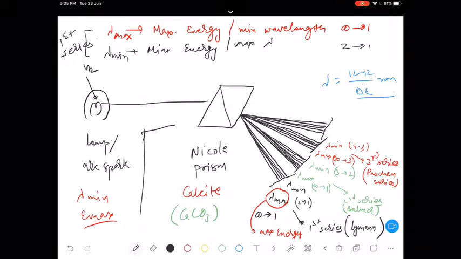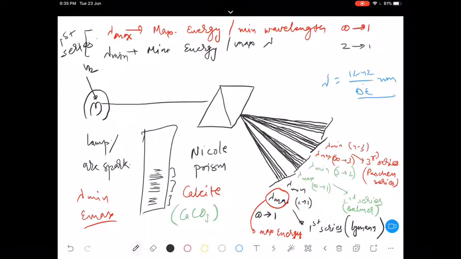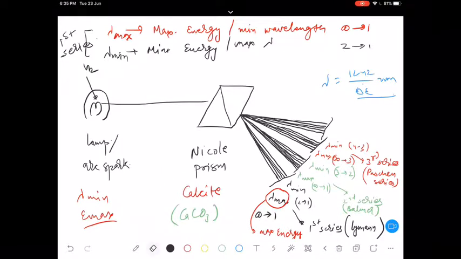We will observe them in this particular manner, that here 1 2 3 4 5, this one series, another series, like that. This kind of spectrum we are going to obtain. That kind of spectrum is called a line spectrum.